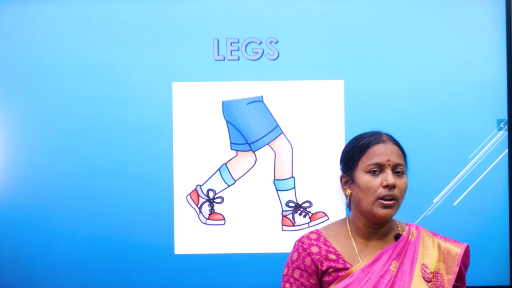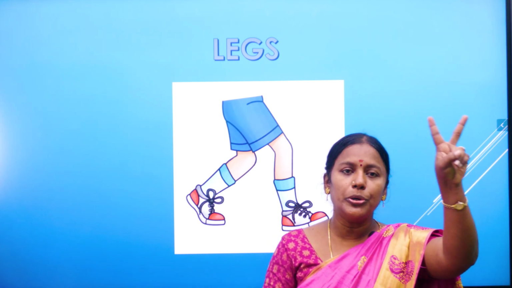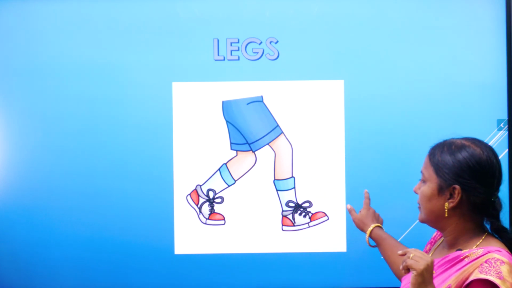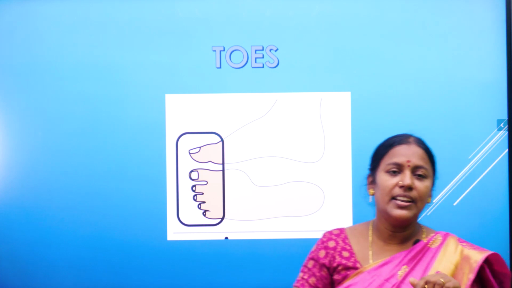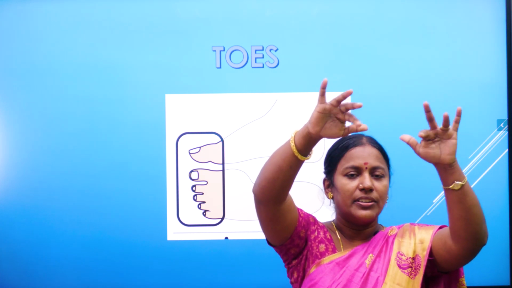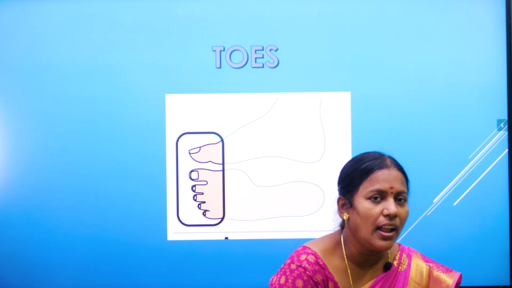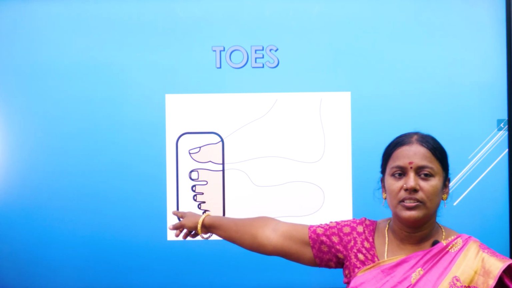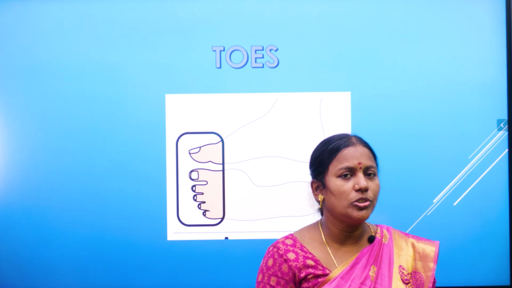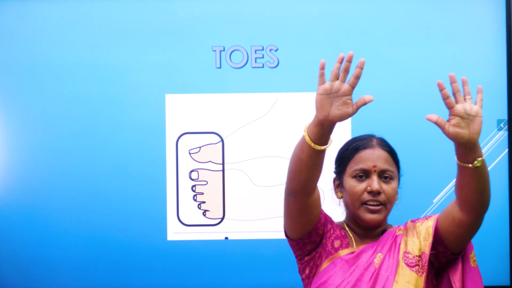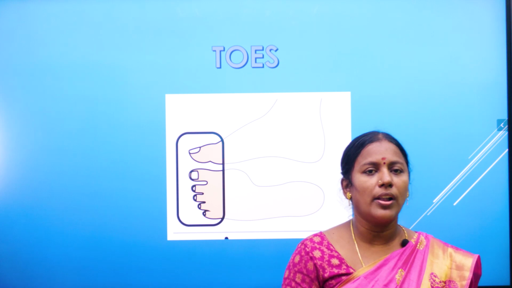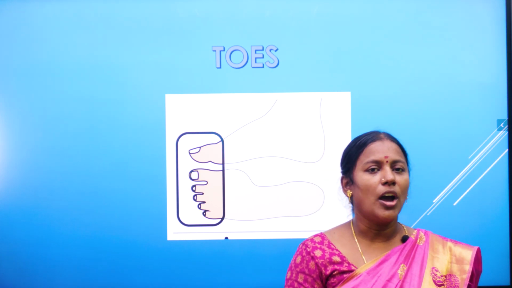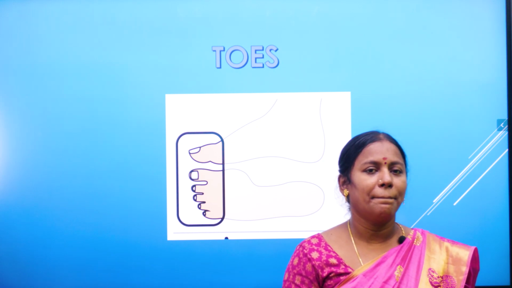How many legs do we all have? We have 2 legs. See, in our hand, we have fingers, right? The fingers in our legs are called toes. What are these, children? Toes. How many toes do we all have? 10 toes. Clear, children? Now, shall we recap?